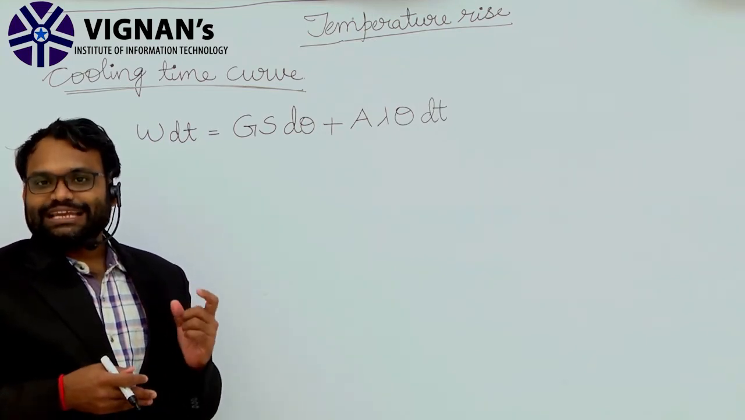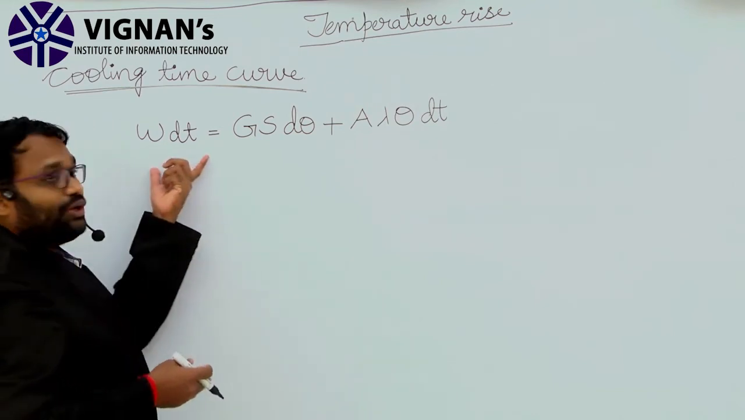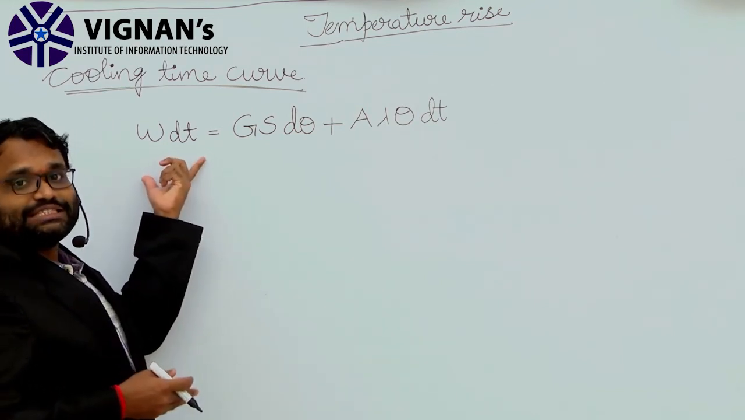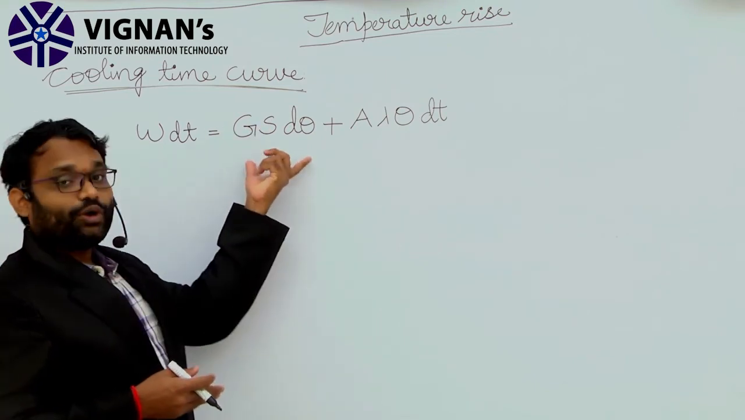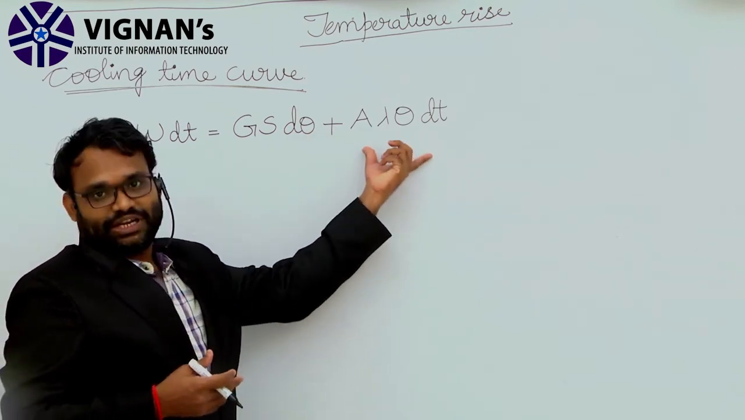As we saw in the previous expression, W into d theta is equal to heat generated, which is equal to heat stored in the motor plus heat dissipated.